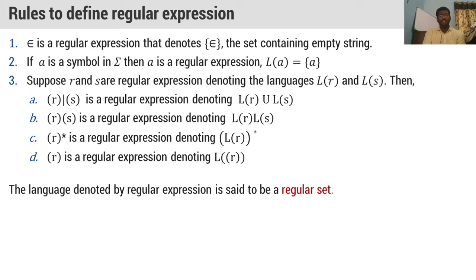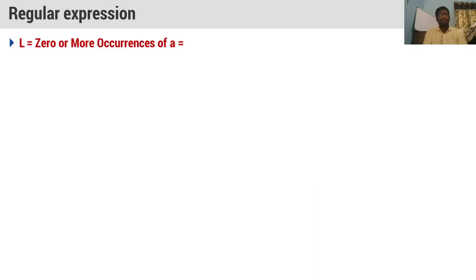If R is a regular expression, then language is denoted with L of R. If S is a regular expression, then language is denoted with L of S. So the language denoted by the regular expression is said to be a regular set. If any language is denoted based on the regular expression, it is called as regular set. The language denoted by regular expression is denoted with regular set.